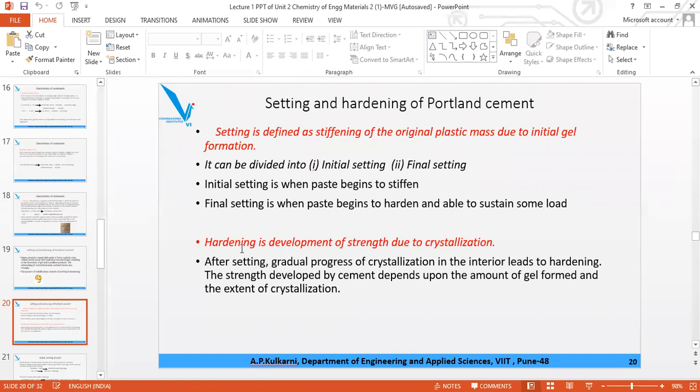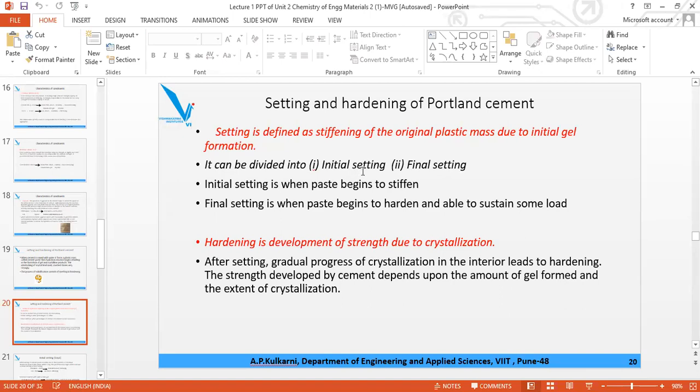Hardening, final strength is developed. Again, I am telling you, gel gives adhesion property, binding property. Crystal gives the strength. More the degree of crystallization, more will be the strength. So initial strength is developed in the final setting, which can bear certain load. Only stiffening occurs in the initial setting.